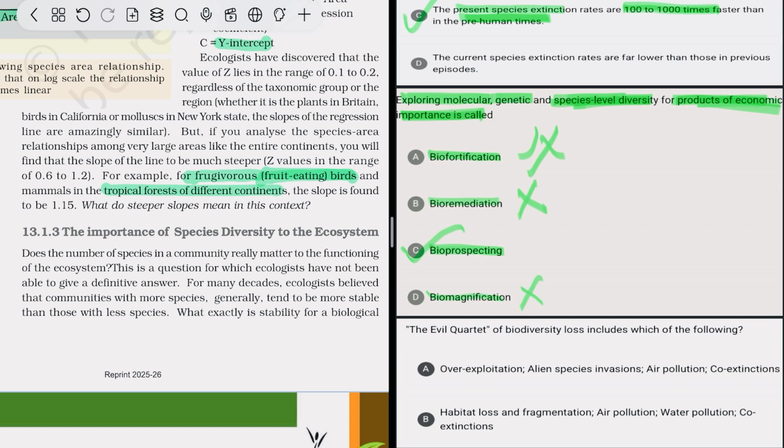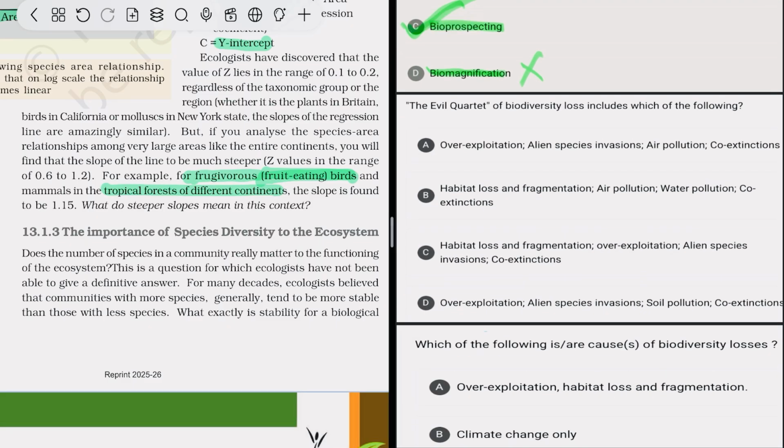Biomagnification? No. Biomagnification is basically when the toxicity level increases in the food chain, an increase in the lead content or pollution or maybe anything, toxicity increasing in the food chain. So that is biomagnification. So option C is correct.